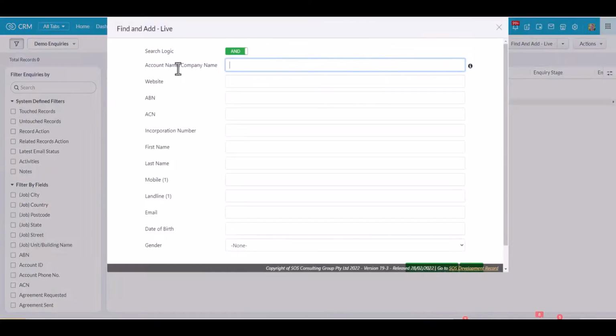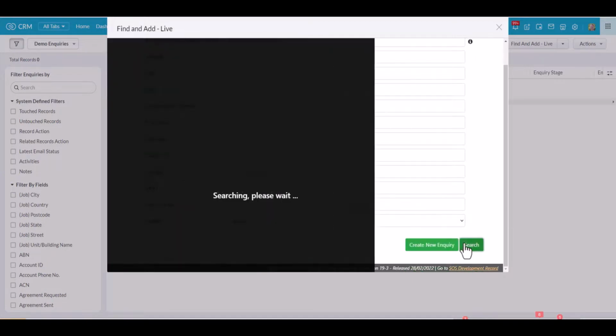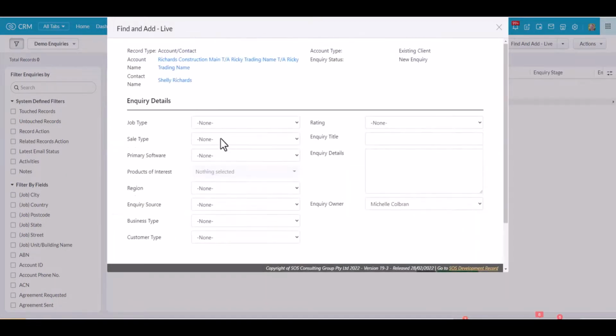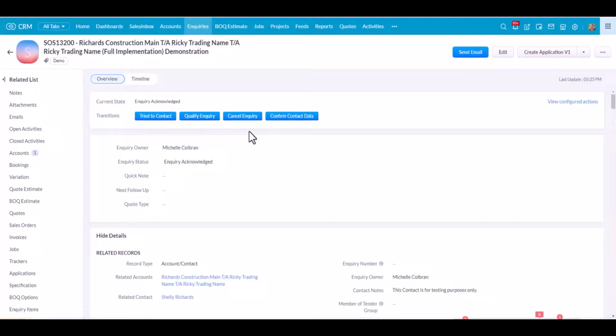So I'm going to use the find and add widget and I'm going to type in here Richard's construction. Okay, click on search. There we go, it's found Richard's construction. So I'm going to click on next, pop in my inquiry details. Click on Create Inquiry, and we now have a new business inquiry.